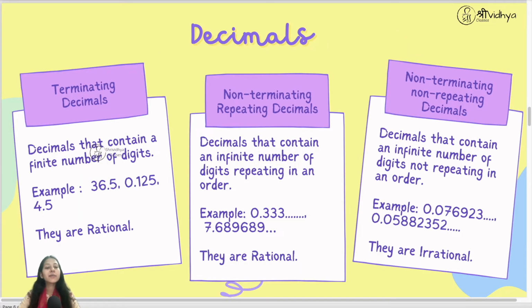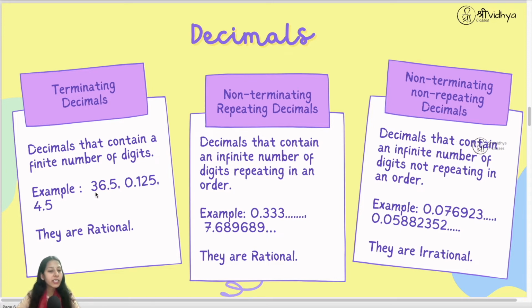So we just saw some decimals are also rational. So let's see which decimals are rational, which decimals are not rational. Decimals are basically of two types, terminating and non-terminating. But non-terminating are further of two types, non-terminating repeating and non-terminating non-repeating. So first of all, let's see what are terminating decimals. Decimals that contain a finite number of digits. Finite number of digits means it doesn't have a repeating number or numbers, it ends after a particular digit.